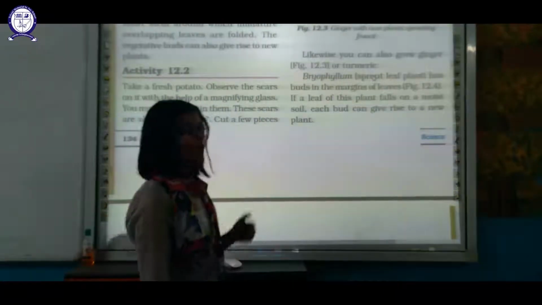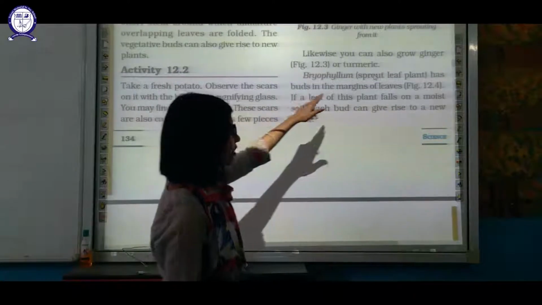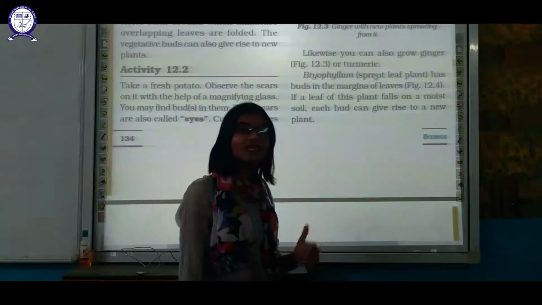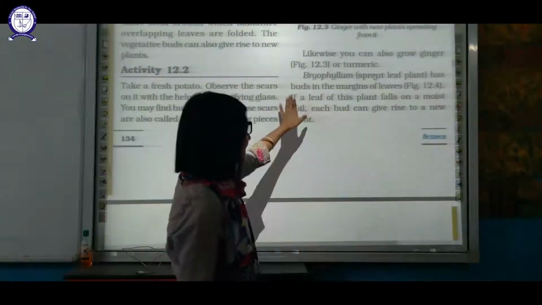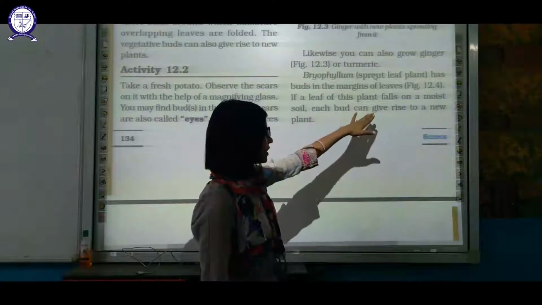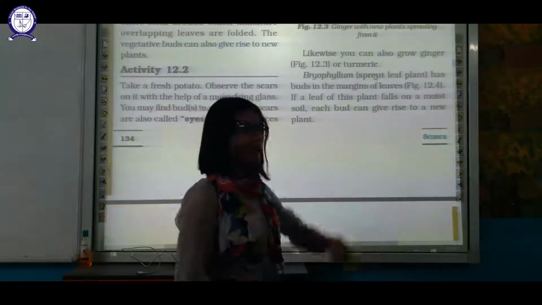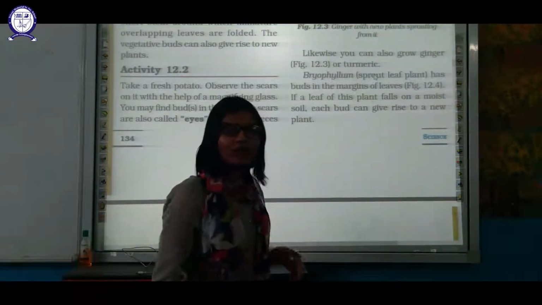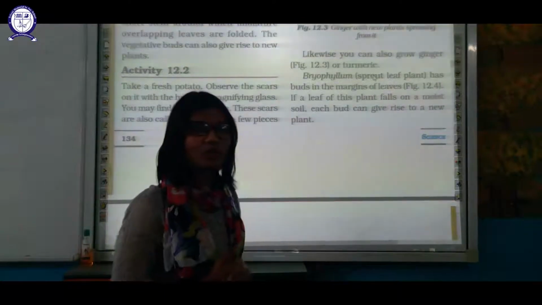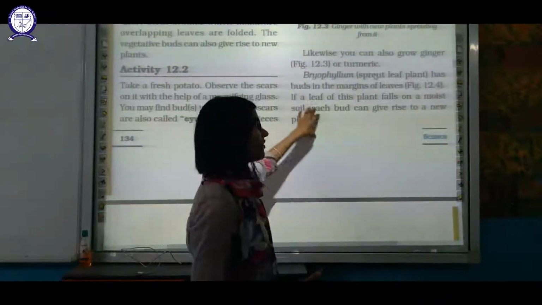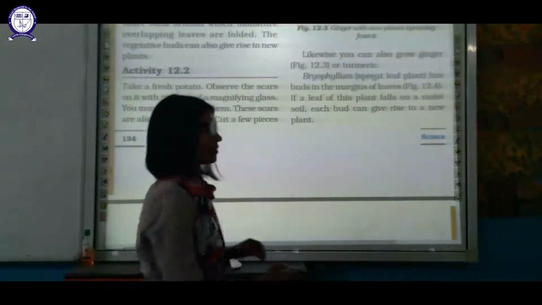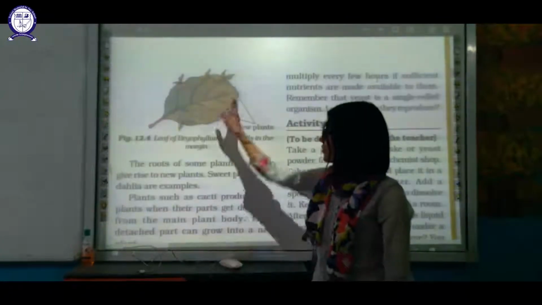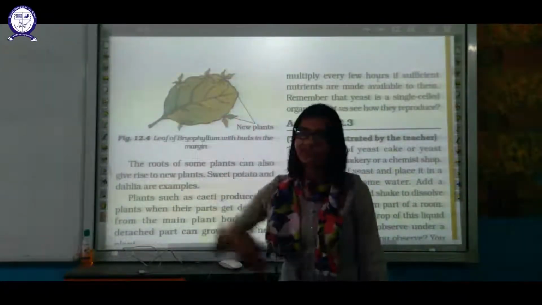Okay. Now Bryophyllum, the second category, the sprout leaf plant, has buds in the margin of the leaves. In this case, buds are present on the leaf itself. If the leaf of this plant falls on moist soil, each bud can give rise to a plant. If any of these buds falls off from the plant to the soil, it will give rise to a new plant. So a new plant will form from the modified leaves because leaves have buds. Buds can give rise to a whole new plant. This is the structure of Bryophyllum. You can see these are the buds, and these buds will give rise to new plants.